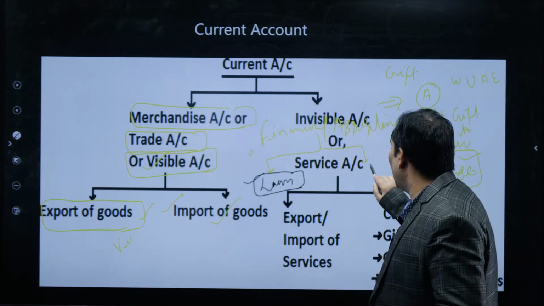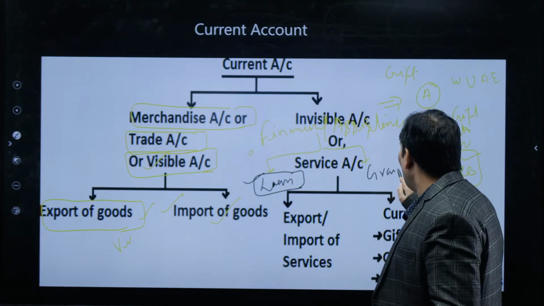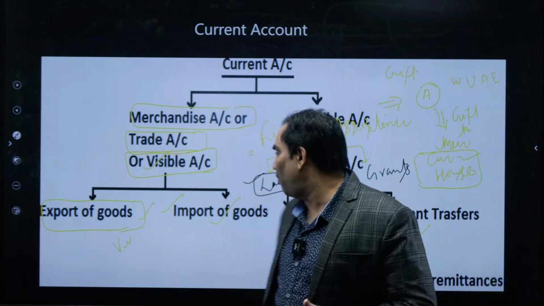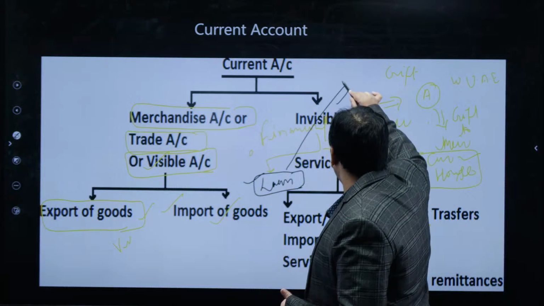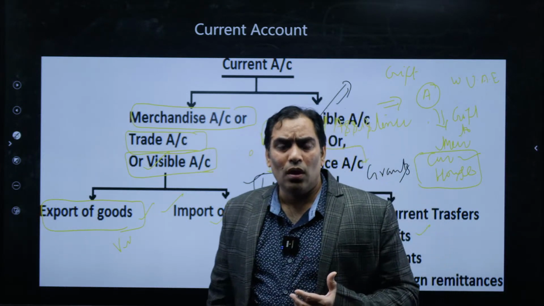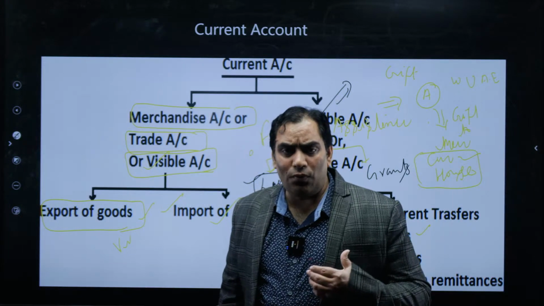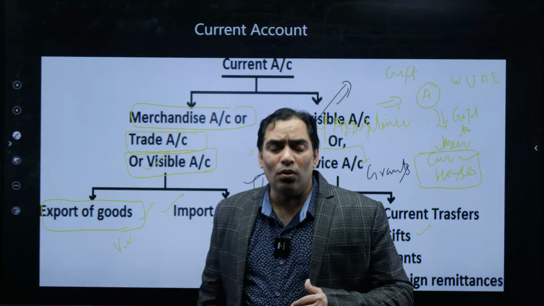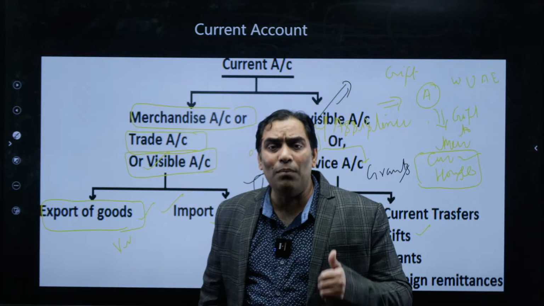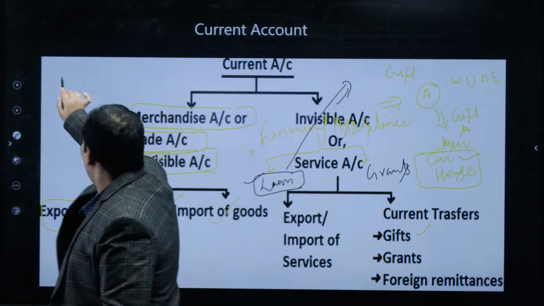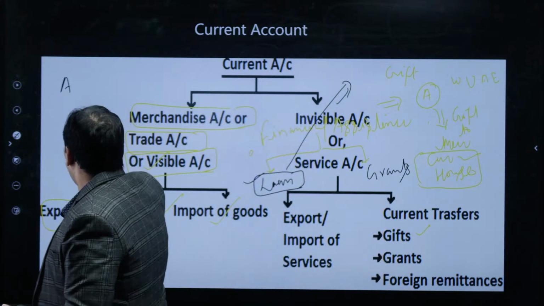And the other can be grants. What is the difference between loan or debt and grants? The difference is, in case of loan, be it the case of a country or an individual, they have the liability to repay. Suppose A is there and B is there.